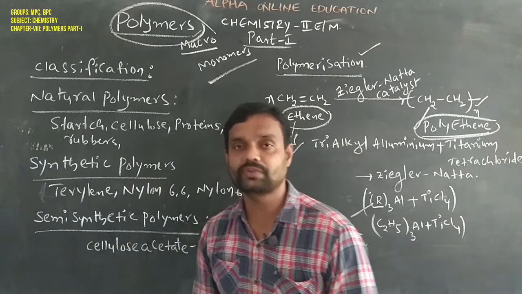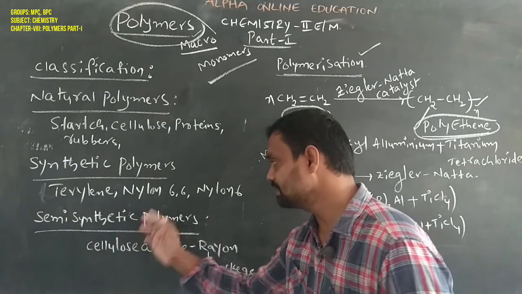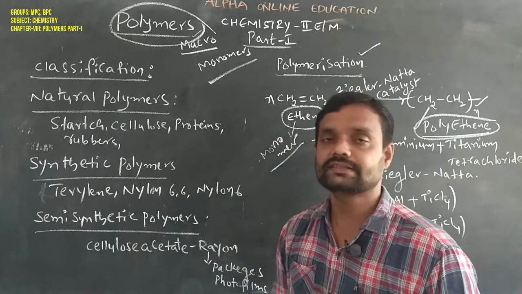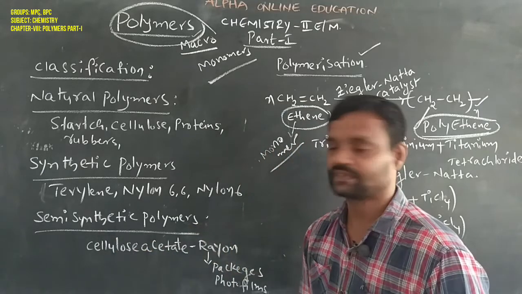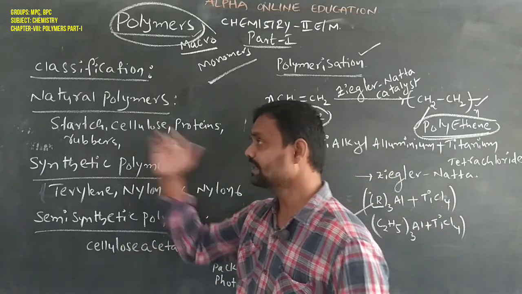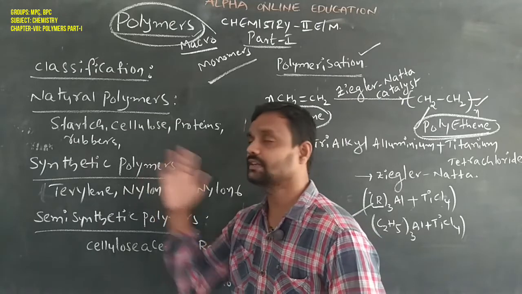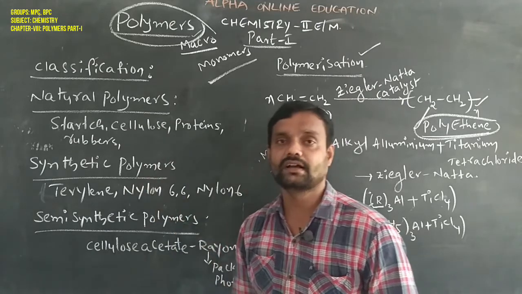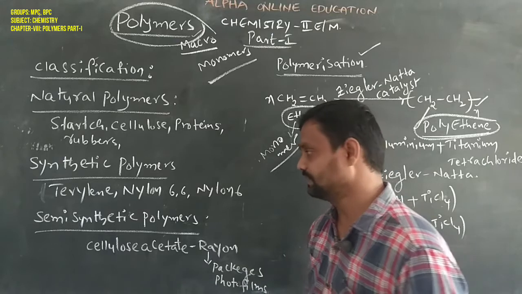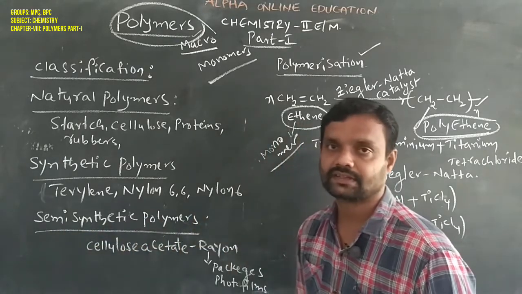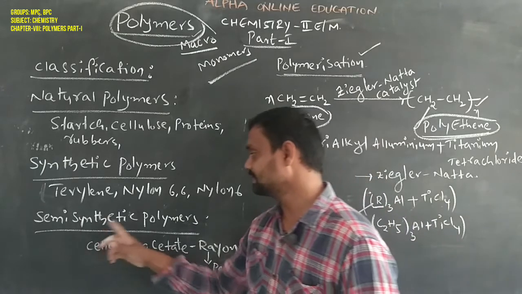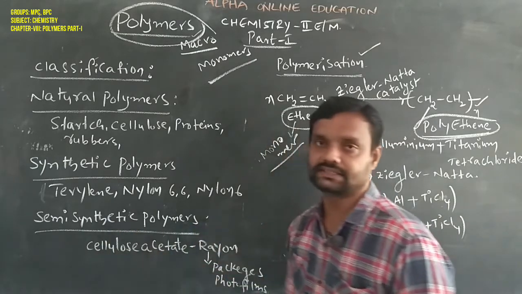So that type of polymer is called a semi-synthetic polymer. An example of a semi-synthetic polymer is cellulose acetate. Cellulose is the natural polymer, and from that natural polymer we can synthesize it in the laboratory. Due to that, it is called a semi-synthetic polymer.